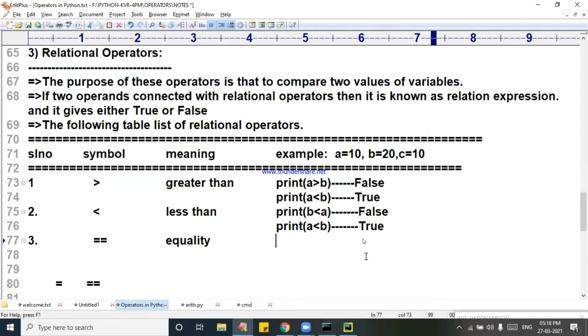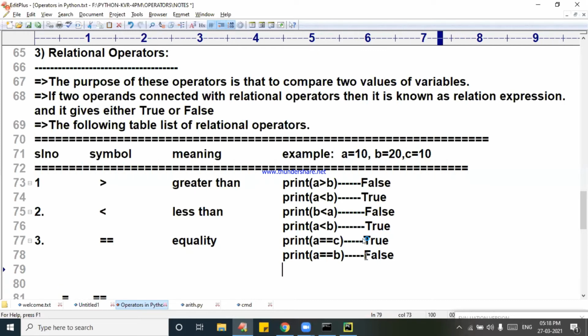Already done. Now you write it. Print A double equal to C. Answer please. True. Next I am writing print of A double equal to B. Answer please. False. Very good. Some of the students are giving the response like an express. That's perfect. That shows your commitment towards the course. You are all giving super express answers.